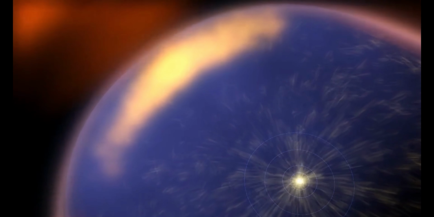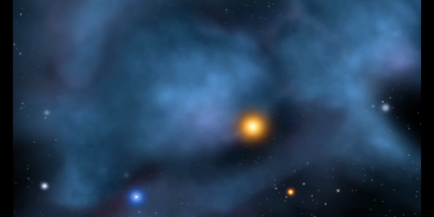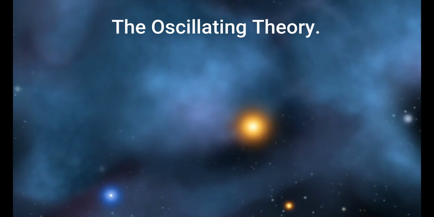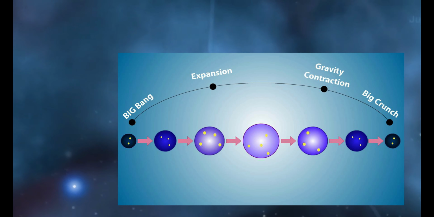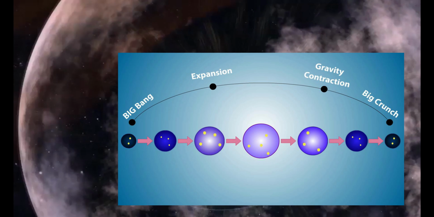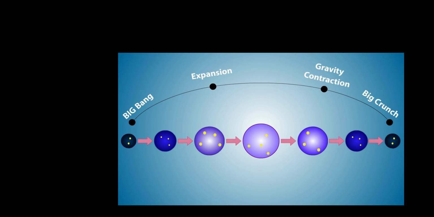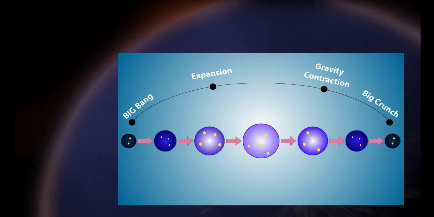Let's look at the third theory and see if this has an answer for our questions. The oscillating theory. The oscillating universe theory is the combination of both the Big Bang and the Big Crunch as part of a cyclical event. Most astronomers agree that the universe is expanding. Some believe that at some stage in the future, the universe will stop expanding and begin to contract. So, this theory also couldn't answer our questions.